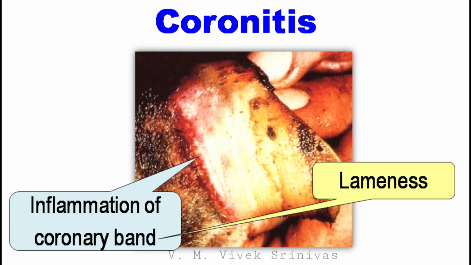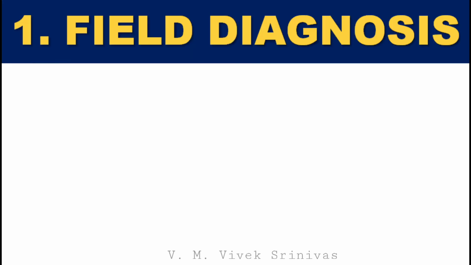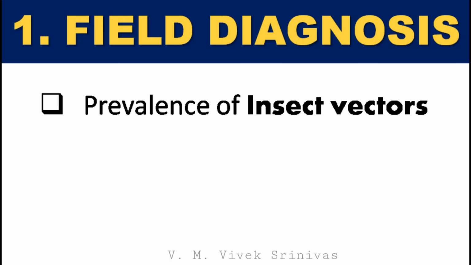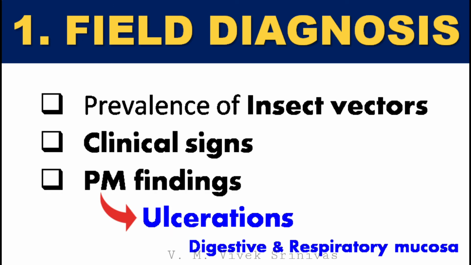Diagnosis can be done in field level or in the laboratories. Field diagnosis. Based on the prevalence of the biological vectors like Culicoides species. By signs and clinical symptoms observed like swollen face and tongue, lameness. And by post-mortem findings like ulcerations in digestive and respiratory mucosa.